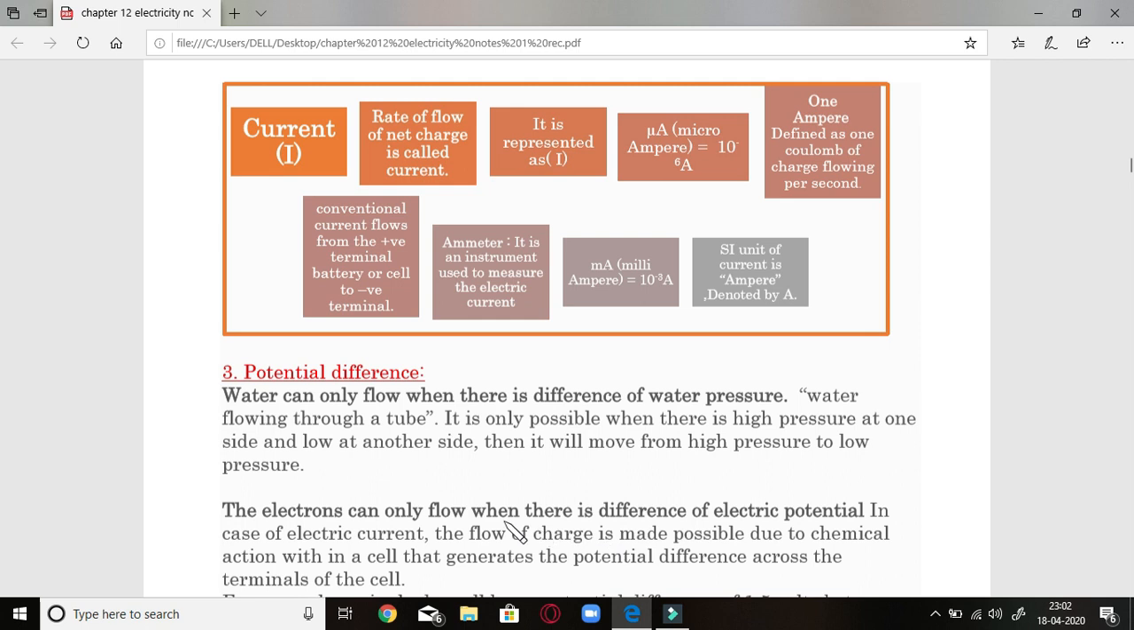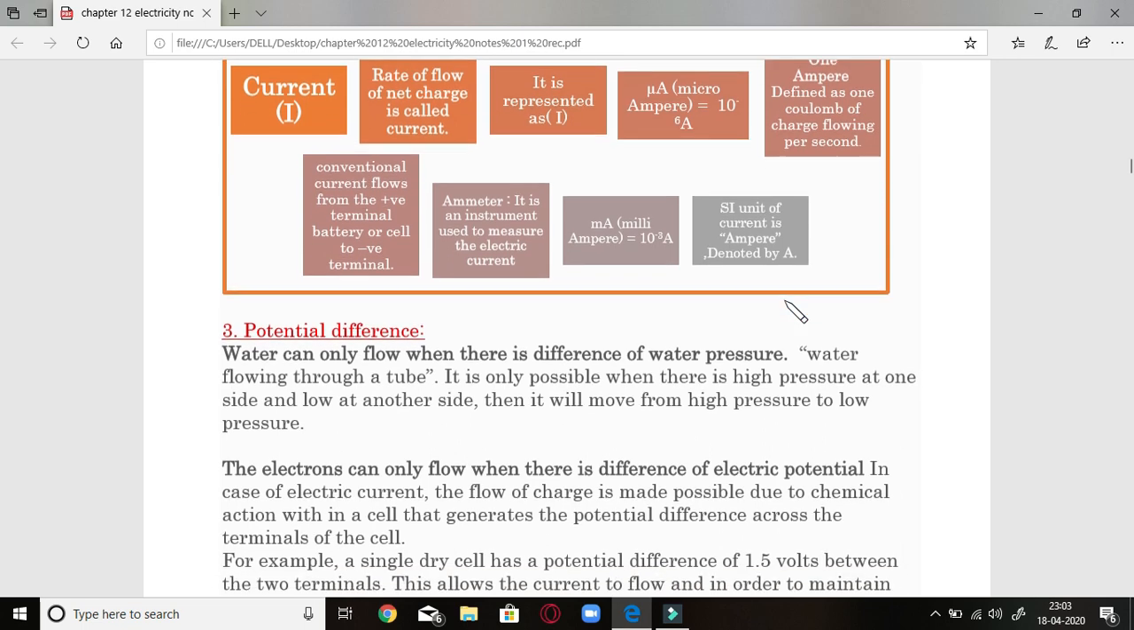Now I have again compiled the whole information of current I in the form of a table. A rate of flow of net charge is called current, represented by I, microampere, and the 1 ampere definition is there. Now conventional current flows from positive to negative, and an ammeter is an instrument to measure the electric current. Milliampere is 10 power minus 3, and the SI unit is ampere, which is denoted by A. So you'll get every information in one go.